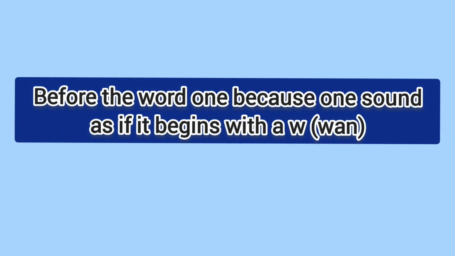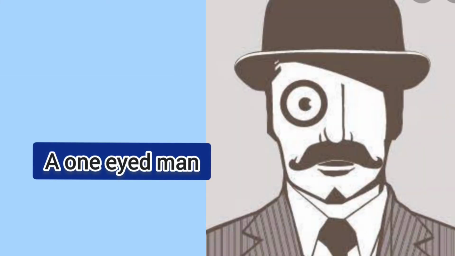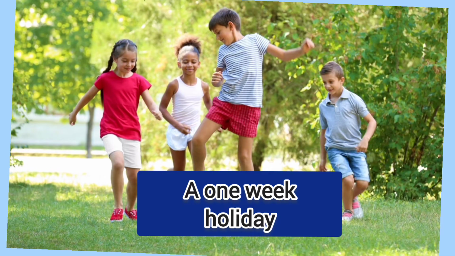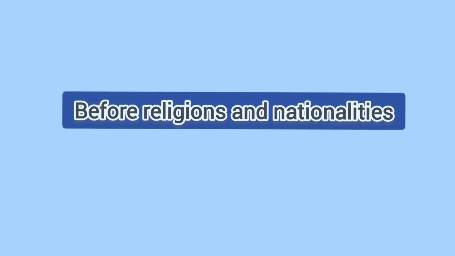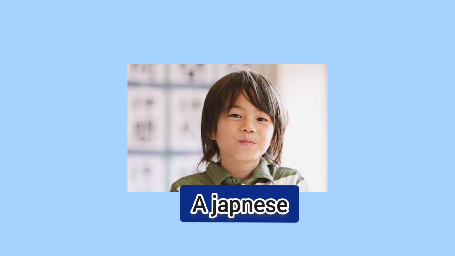Before the word one, because one sounds as one if it begins with a W. For example, a one-eyed man, a one-year class, a one-week holiday, etc. Before nationalities and religions, a Christian, a Hindu, a Japanese. Before the names of profession, a doctor, a waiter.